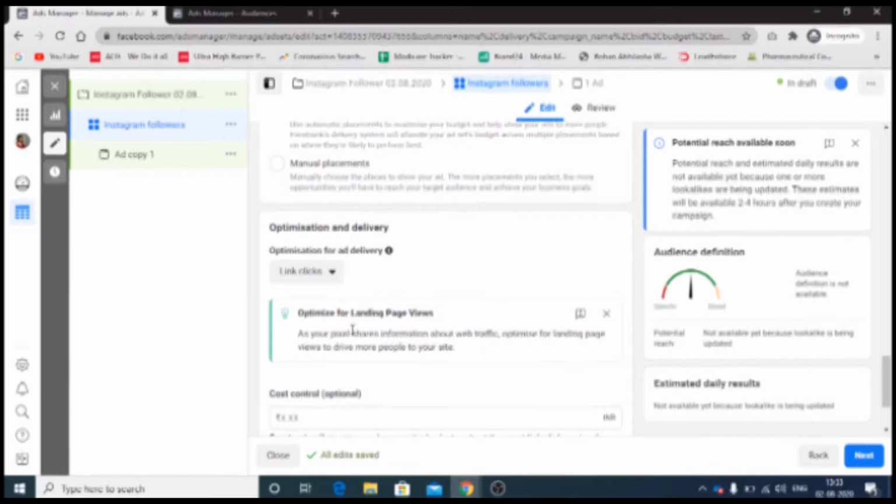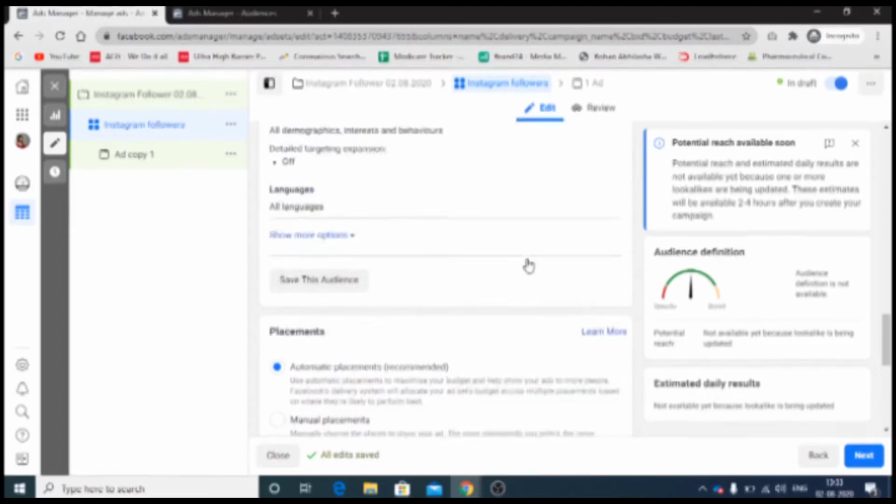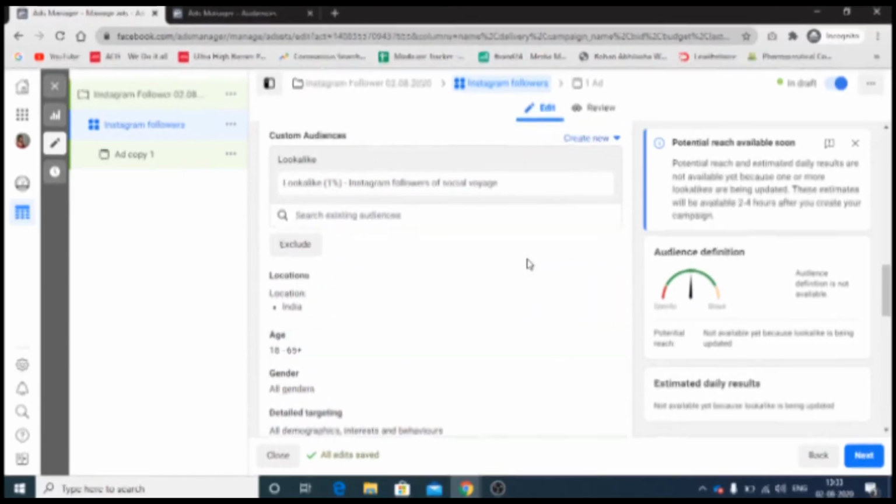Now, you'll get 2 options. I have actually mentioned this a lot of times. Automatic or manual. Always go for manual. Automatic will make you lose money. Why? I'll tell you. Because with automatic, if you're getting good engagement, Facebook will start spending on its own. Here you can manage. Here you can say I want to spend on feeds only, Facebook feeds only, Instagram feeds, or stories. You can clearly click on that, right?